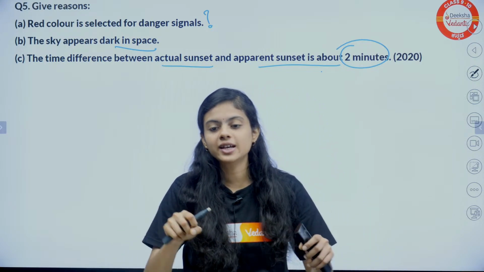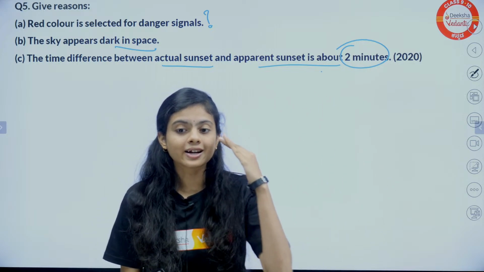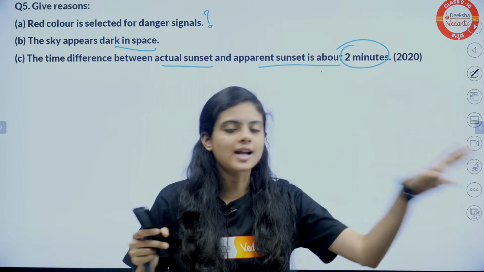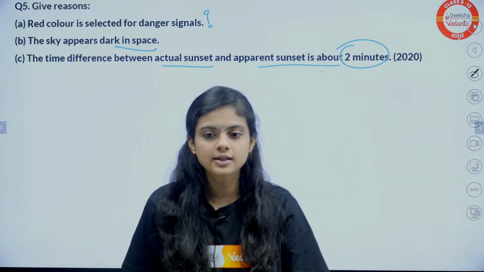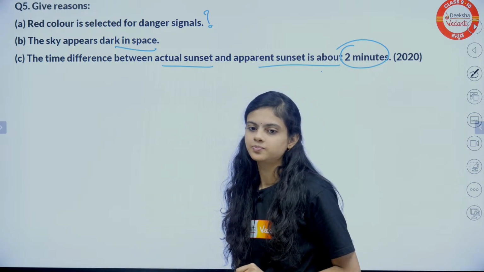So when you are driving, the red signal, however far it is, the red rays will directly reach your eyes. That will not get scattered here and there. You can directly see the red light. So it is used in the danger signals.